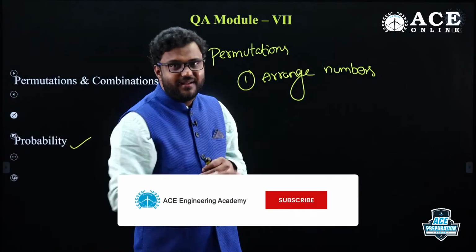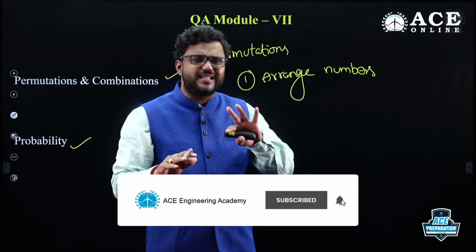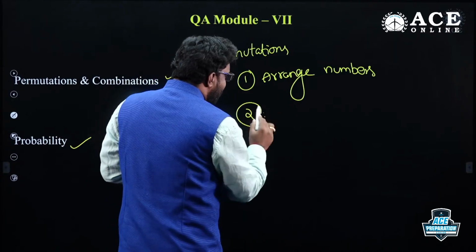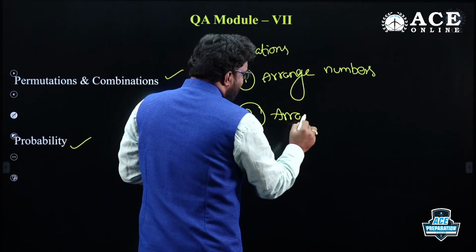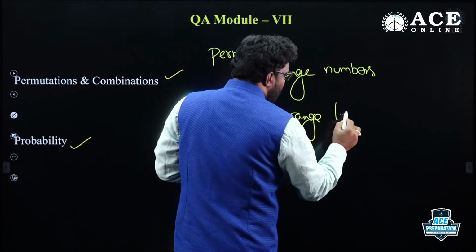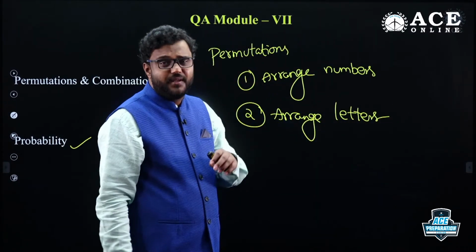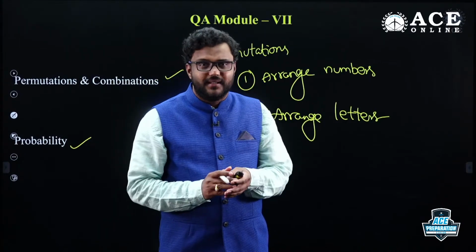Last digit is even, last before digit even. They can ask many conditions. It may be related to numbers, it may be related to letters. They'll give you a word, and ask how many words can be formed using the letters in the word.